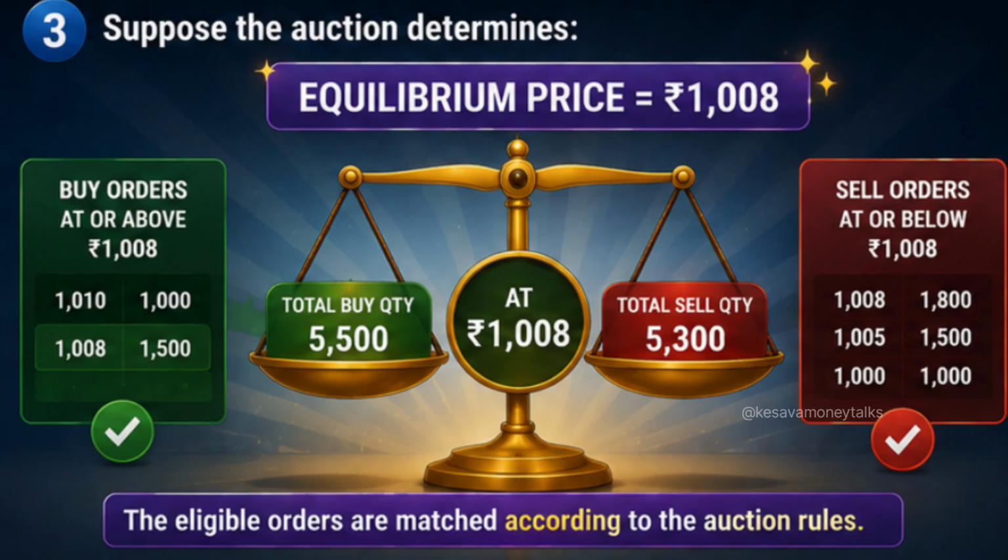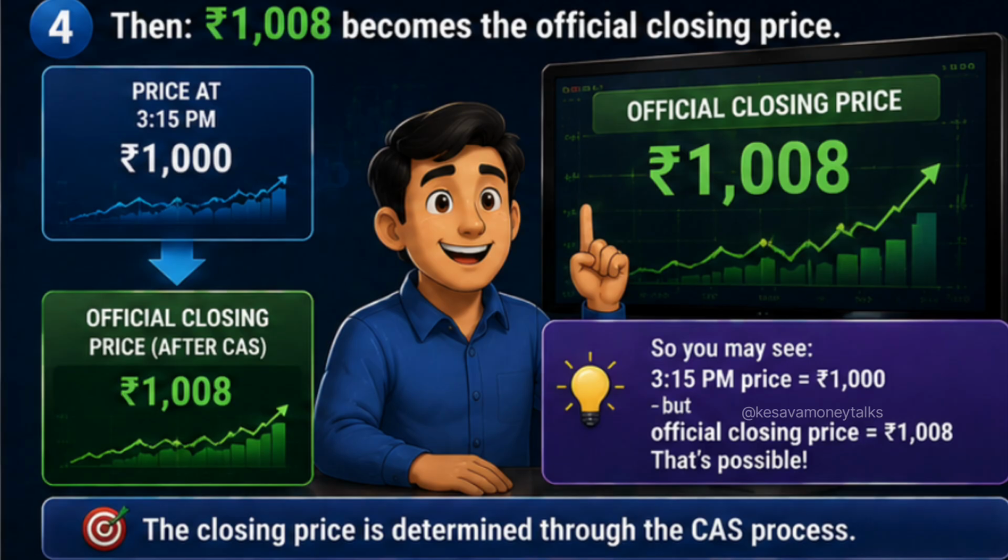Suppose the auction determines the equilibrium price as 1008 rupees. The eligible orders are matched according to auction rules. Then 1008 becomes the official closing price. So you may see a 3:15 pm price of 1000 but an official closing price of 1008. That's possible. The closing price is determined through the CAS process.